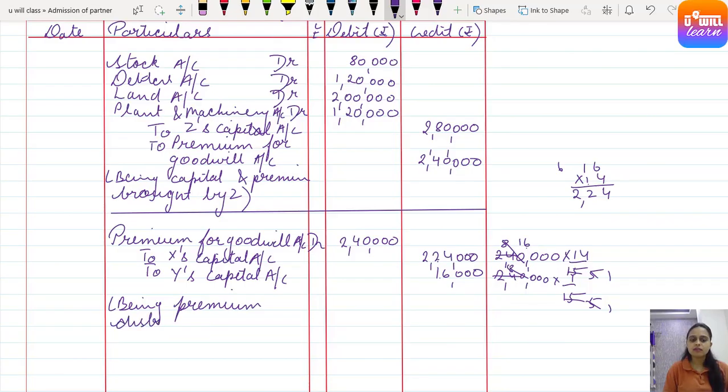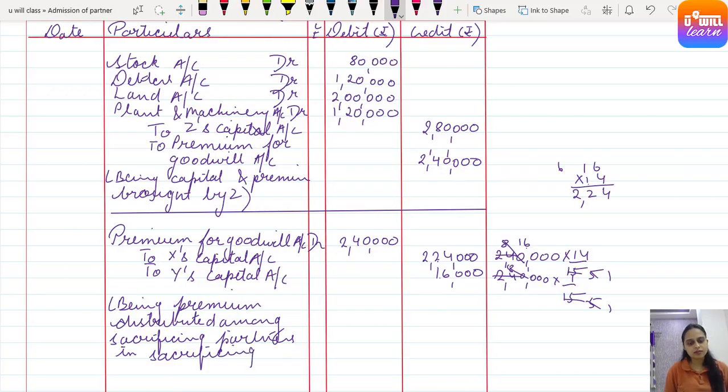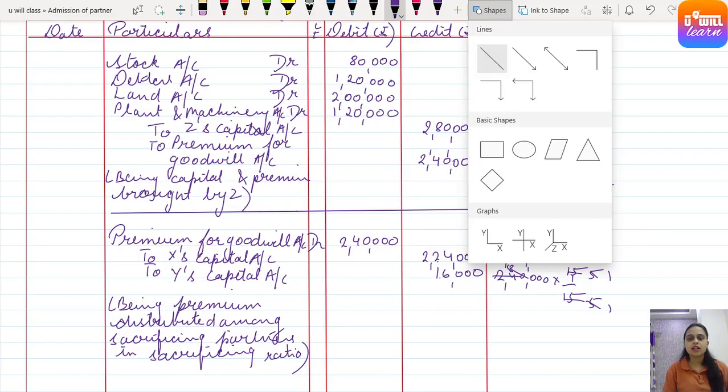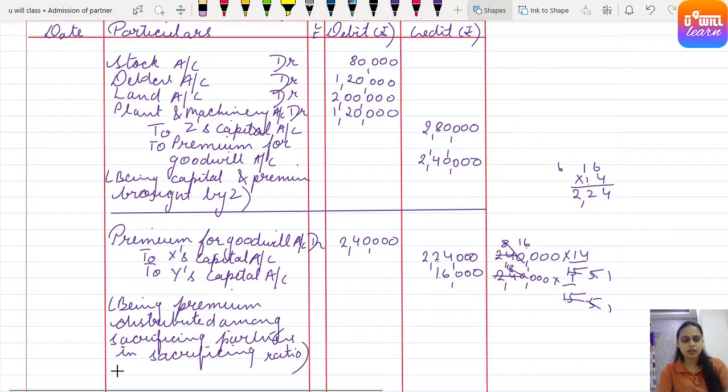So being premium distributed among sacrificing partners in sacrificing ratio. Clear everyone? Understood? Got it? Come on. So here we have distributed the goodwill amount. Come on, now let's read the question.